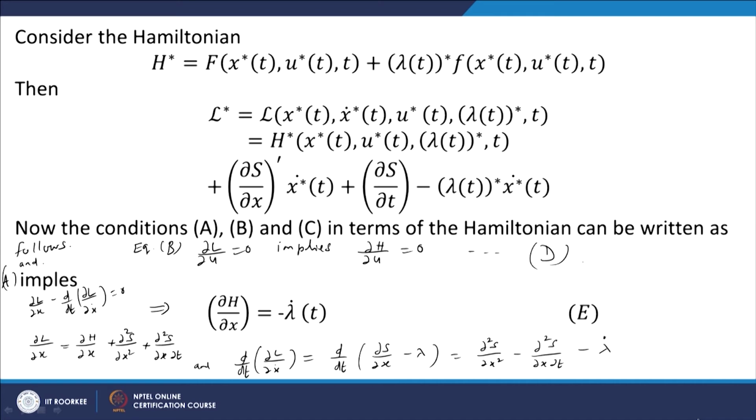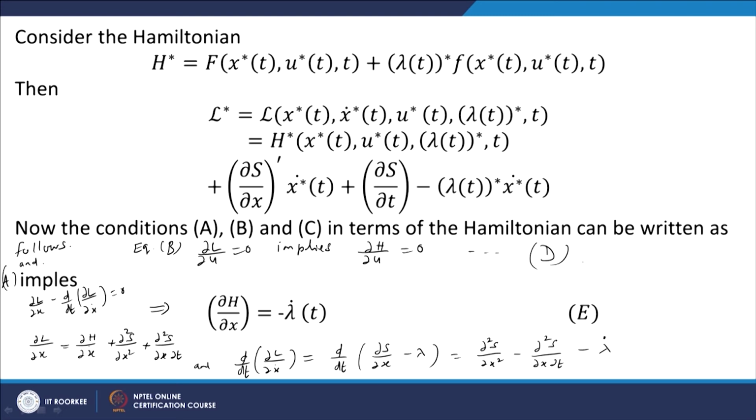Now we are interested in converting these conditions A, B, C in terms of the Hamiltonian function. We can see that condition B, that is del L by del U equal to 0, is directly the same as del H by del U equal to 0, from the expression of L. Similarly, condition A, that is del L by del x minus d by dt of del L by del x dot equal to 0, we now replace with the H function.